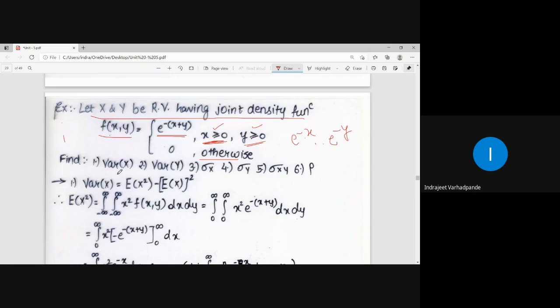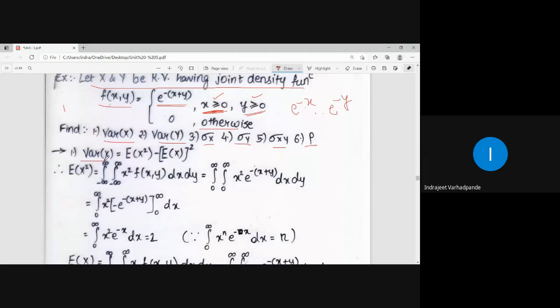What do we need to find? Var x, var y, sigma x, sigma y, covariance of xy and rho, that is the coefficient of correlation. Expectation has not been asked, but we know that by the variance of x formula it will be expectation of x square minus expectation of x whole square. Here I am using the result instead of the definition to calculate the variance. What is that result? Expectation of x square minus expectation of x whole square. Now what two quantities will I require here? I will require expectation of x square and expectation of x.